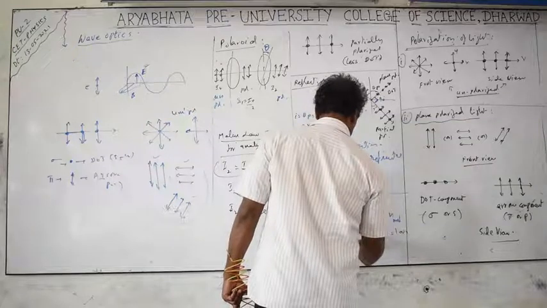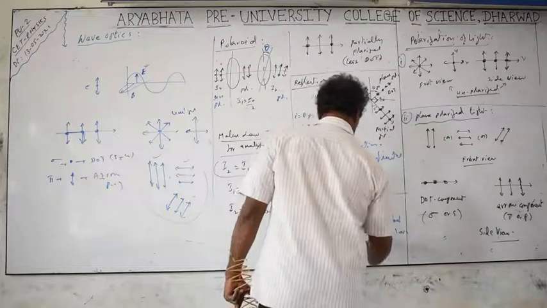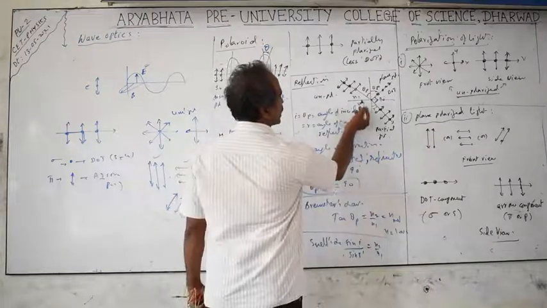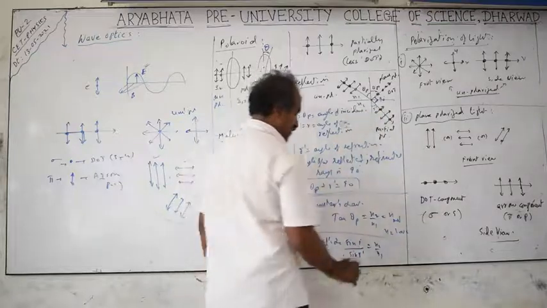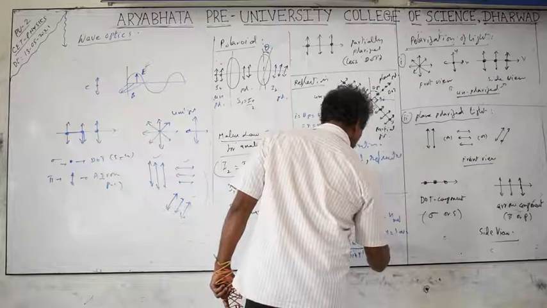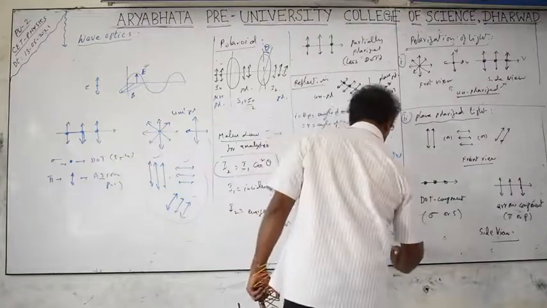Sin i by sin r prime, here the angle of refraction I have taken as r prime, is equal to n2 by n1. Snell's law states that sin i by sin r equals n2 by n1, and refractive index is inversely proportional to the velocities. So n2 by n1 is also equal to v1 by v2.